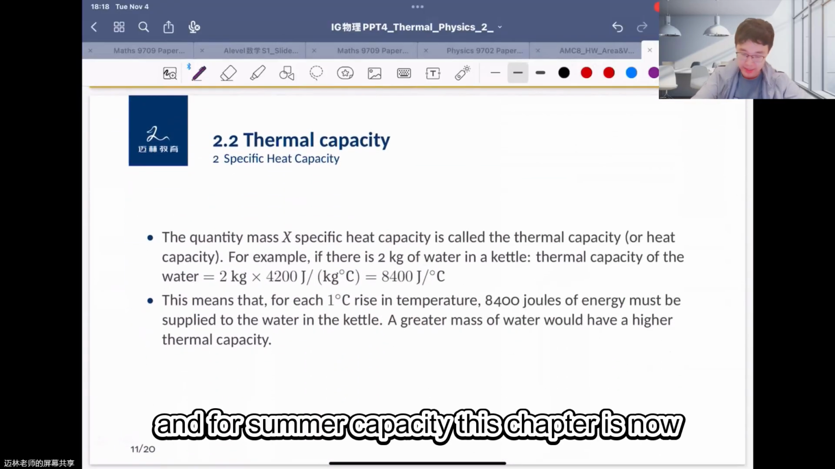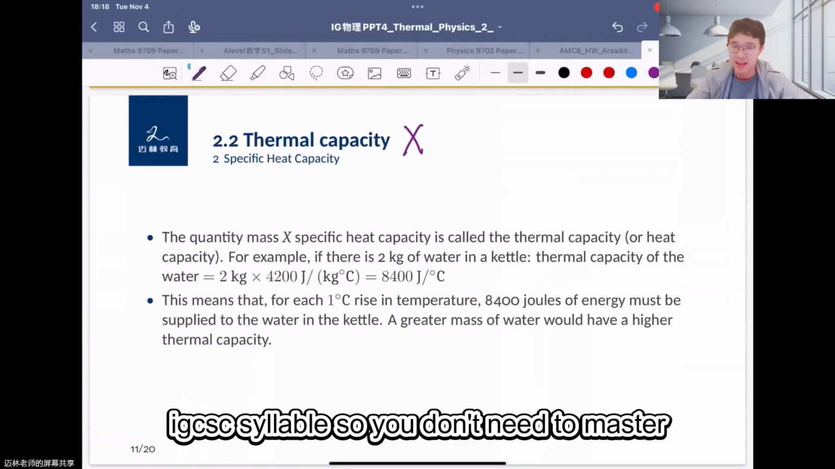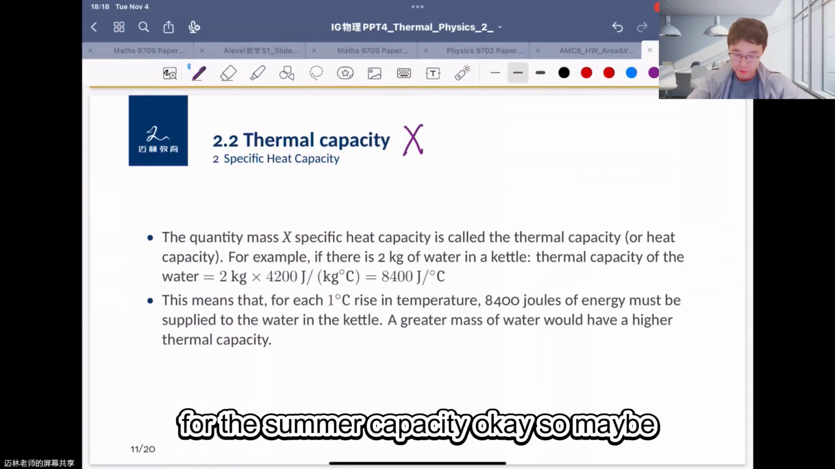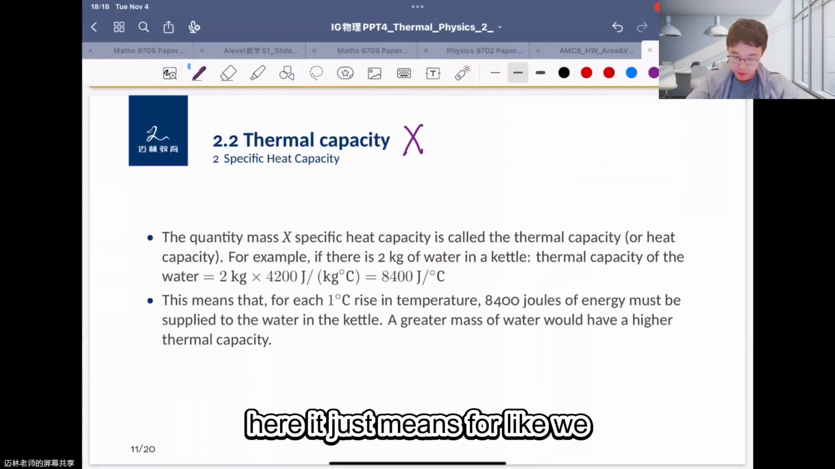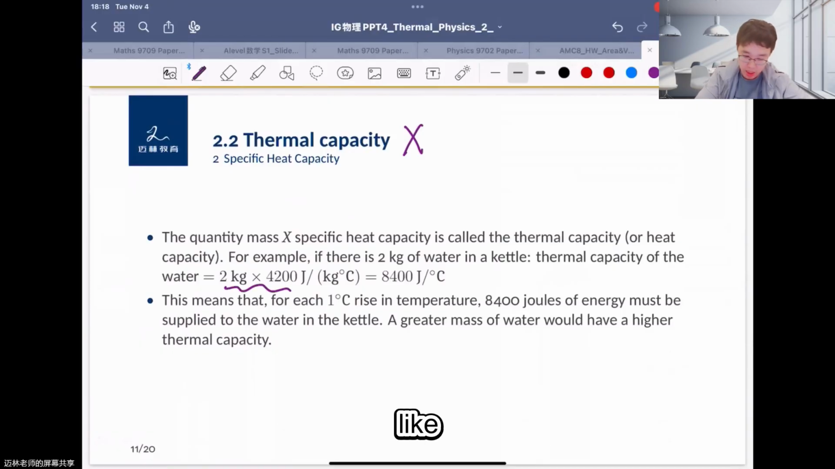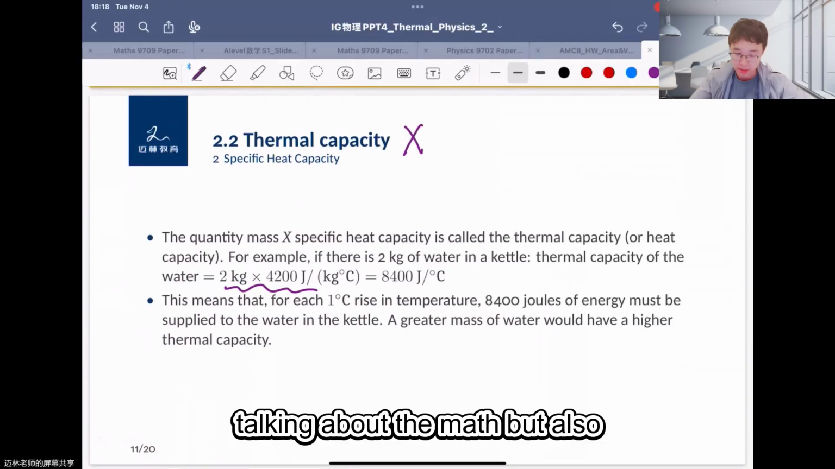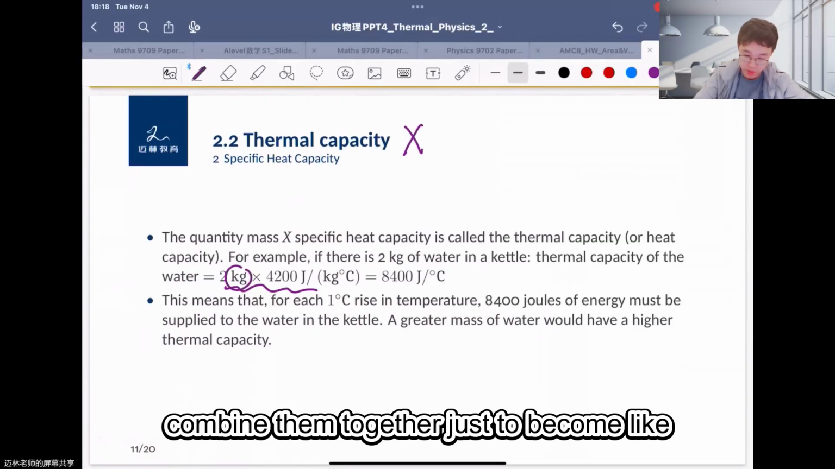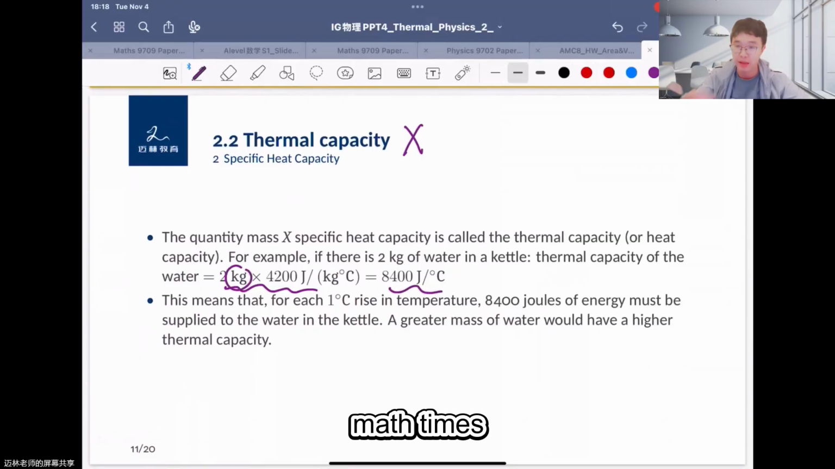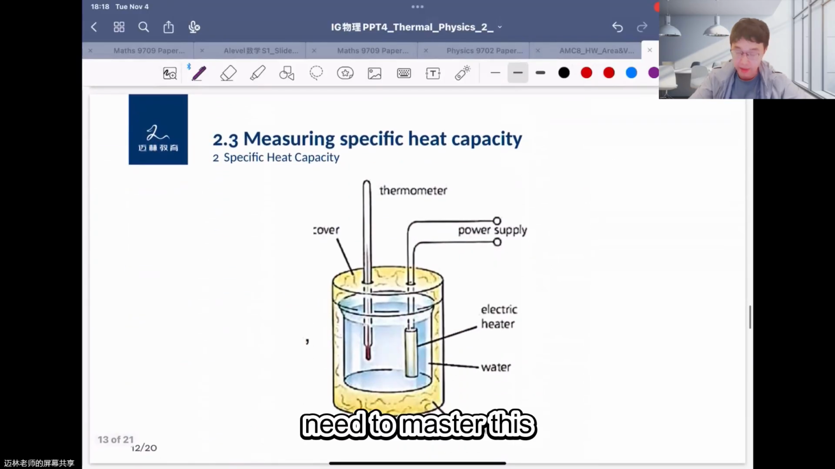And for thermal capacity, this chapter is now deleted from the latest IGCSE syllabus, so you don't need to master thermal capacity, okay? It just means we don't consider the temperature change, but combine them together to become mass times c. So you don't need to master this, okay?